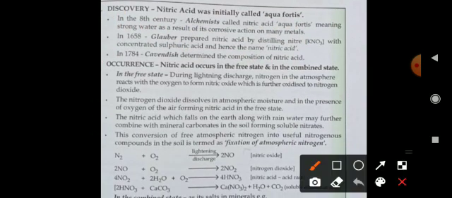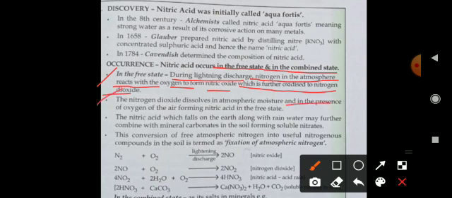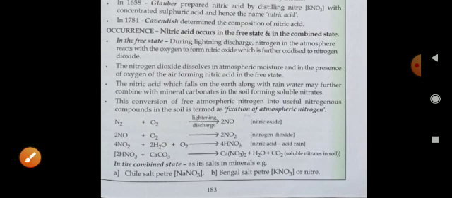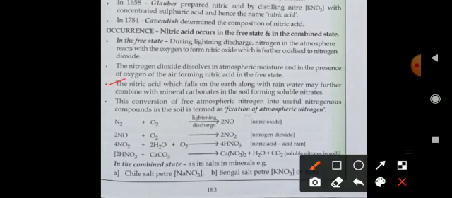Occurrence: nitric acid occurs in the free state and in the combined state. In the free state, during lightning discharge, nitrogen in the atmosphere reacts with oxygen to form nitric oxide, which is further oxidized to nitrogen dioxide. Next, the nitrogen dioxide dissolves in atmospheric moisture and in the presence of oxygen of the air, forming nitric acid in the free state. And the nitric acid which falls on the earth along with rainwater may further combine with mineral carbonates in the soil, forming soluble nitrates.